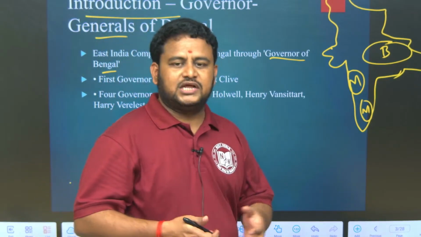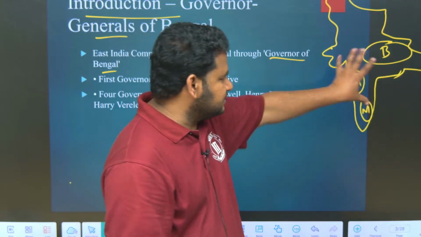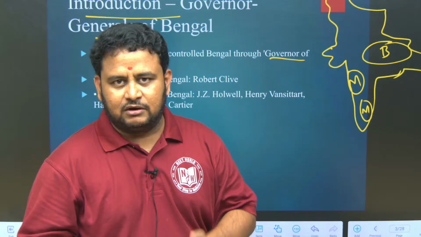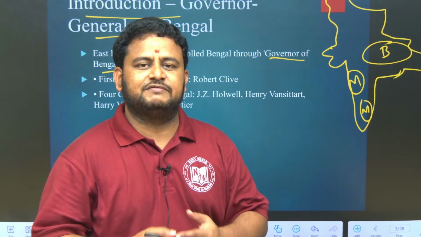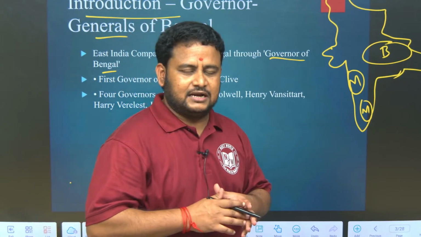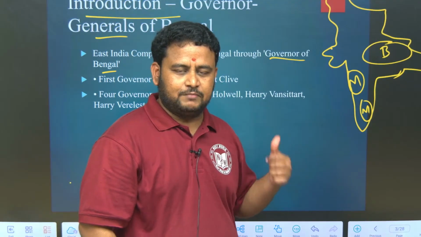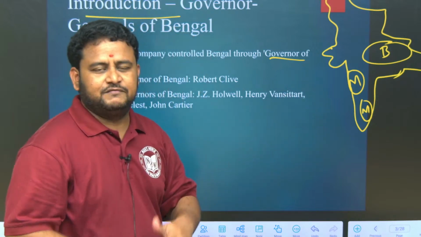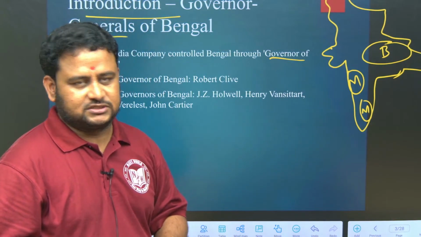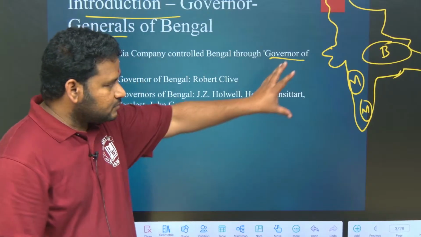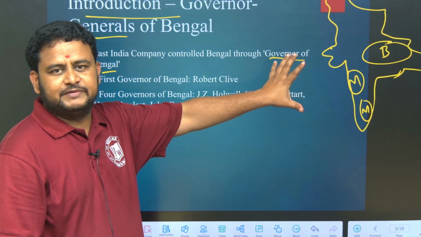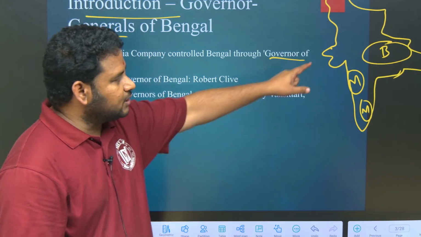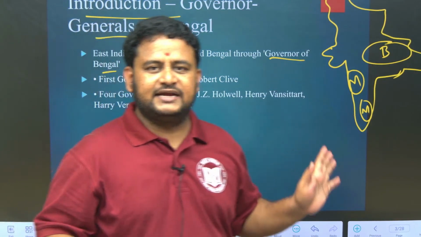Okay, and through linguistic bifurcation, all these parts came together and formed the states. The first linguistic state that was formed was Andhra Pradesh, okay, that is in 1953. Like that linguistic states were formed later, Tamil Nadu, like that we formed Maharashtra, all these places. Now that will be a topic which we will talk when we talk about linguistic policies. Now when we talk about Bengal, it was a very important unit of administration for the British. Okay, they had a very strong hold over Bengal. So whoever controlled Bengal, we can say that they controlled entire India at that time.